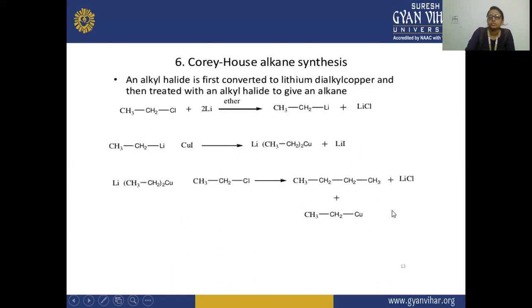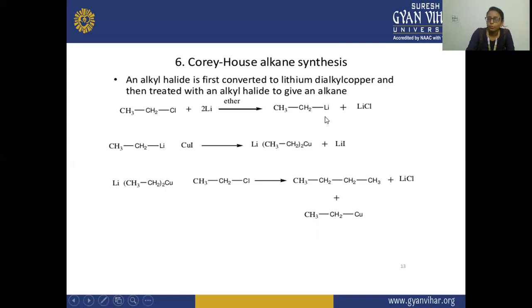Next is your sixth reaction, that is the Corey-House alkane synthesis. In the Corey-House synthesis, an alkyl halide is first converted to lithium dialkyl copper, and then treated with an alkyl halide to give an alkane. Here we have taken two molecules of alkyl halide. Firstly, this alkyl halide is treated with lithium in the presence of ether, and this intermediate is formed.